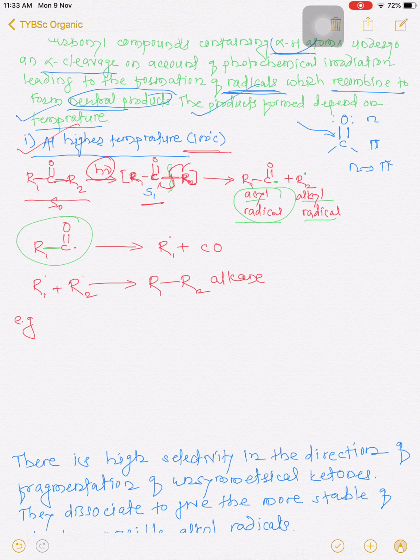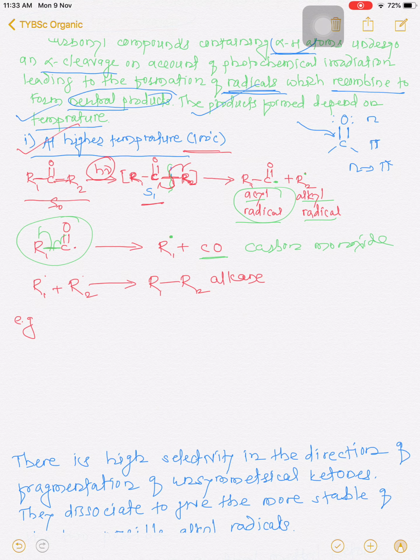In the next step, this acyl radical again undergoes cleavage between this alkyl carbon. Homolytic fission takes place, and now this alkyl group carries a radical. The carbonyl group is removed as carbon monoxide.